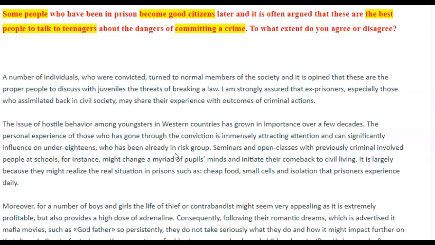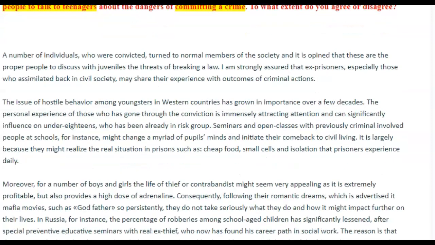Okay, maybe that they have a level of detail in their storytelling that really hits home with the young people. Maybe the young people can identify with these ex-criminals and say, oh, wow, I don't want this to happen to me. I could be this guy. So I'm going to take the right path and stay away from crime. So you need to talk about some of these things a little more. All right, let's continue.